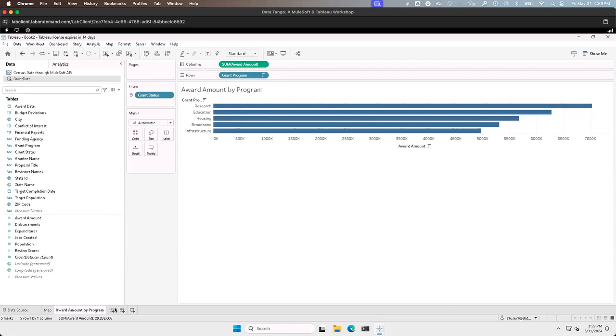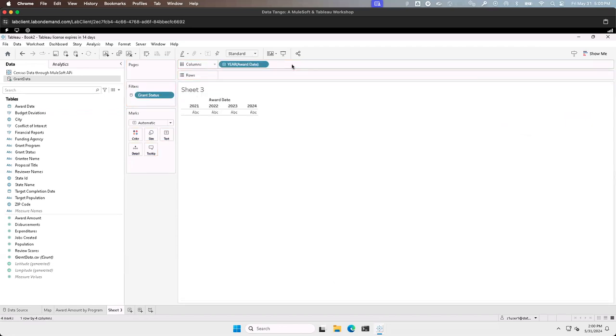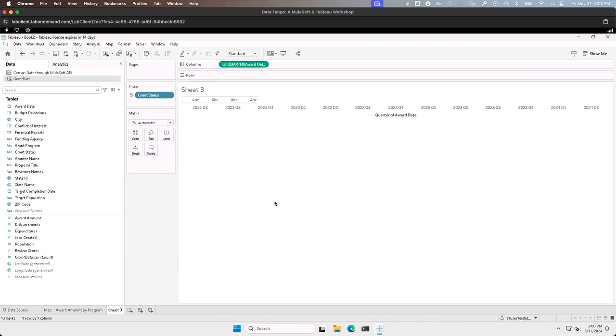Now it's time to create a brand new sheet. Let's look at how much money we've awarded over time. So if I go here to a new sheet, then I can look at my award date. I have it here. I want to drag this into my columns. Now I do notice that it sets it as a discrete pill, and I actually want this to be continuous. So I can either choose continuous here, or I can select one of the continuous aggregations. So I want to do quarters.